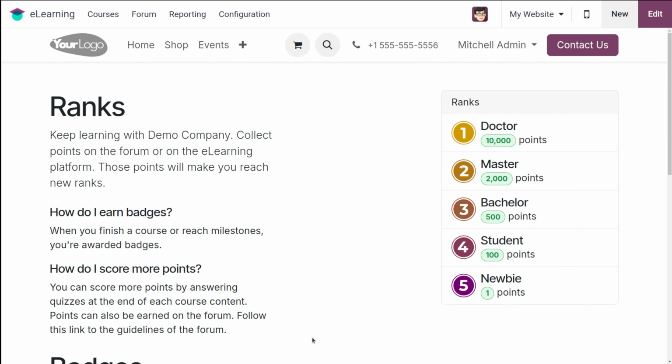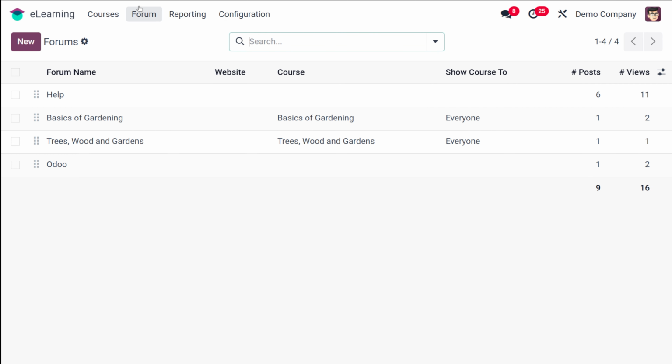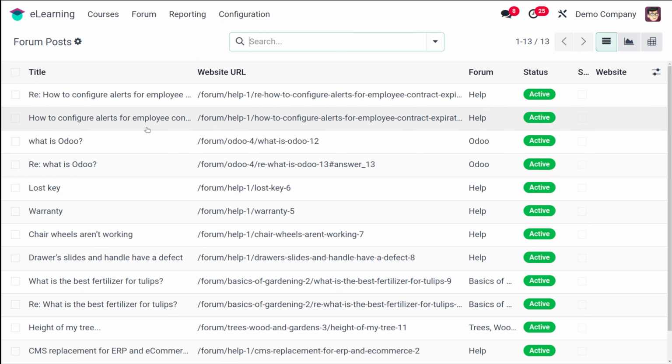So right now you know how to create a forum and how to post in it. Going back to the forum, here you can see Odoo, the one which we created, has one post and two views. If you go to the post, you can see What is Odoo. The reply is also given here. The post will automatically be updated here under the forum posts. So that's how you basically create a forum.